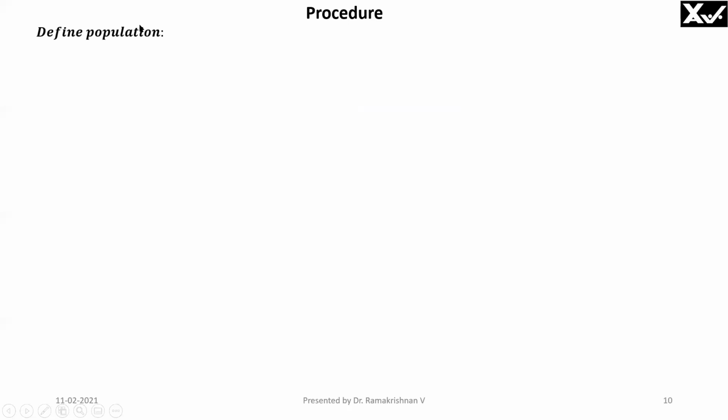The procedure is, first you define the population. What do you mean by defining the population? Suppose I want to find out the characteristics of Chennai drivers. Then the population size will be the number of drivers in Chennai, right? So the entire set we want to study with our survey, that is what the population size is.